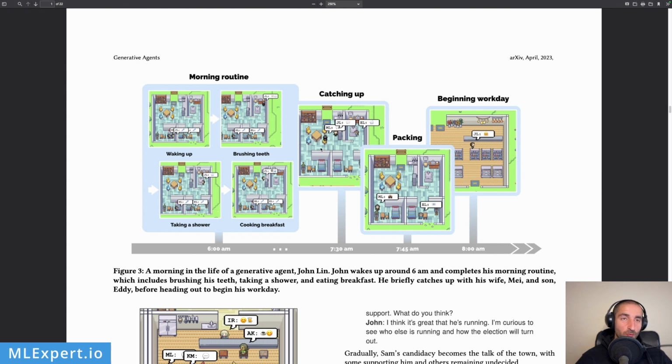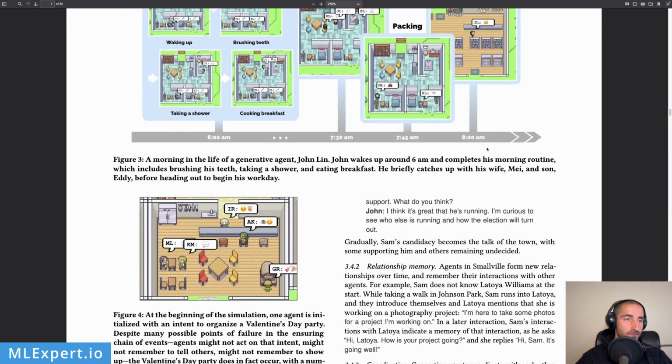He catches up with his wife. But why is he cooking the breakfast himself? Strange. Then he's packing some meals, I guess. And then he goes to the pharmacy and opens up the store.